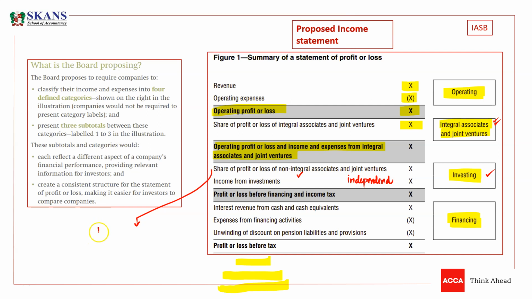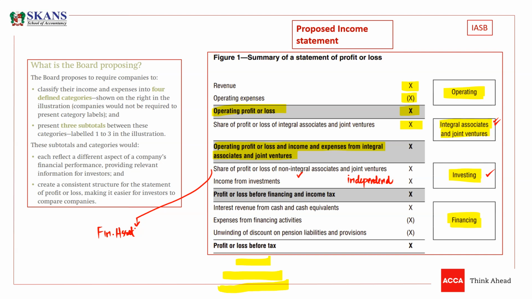The first independent example is financial assets. If we have investment in equity, if we have investment in debt, these are independent assets. These assets don't need any other asset of the business to generate cash flows. If I have bought some shares from the stock exchange, they can independently generate cash flows for my company. So this is investing cash inflow, guys, or obviously the outflow or the loss or profit.